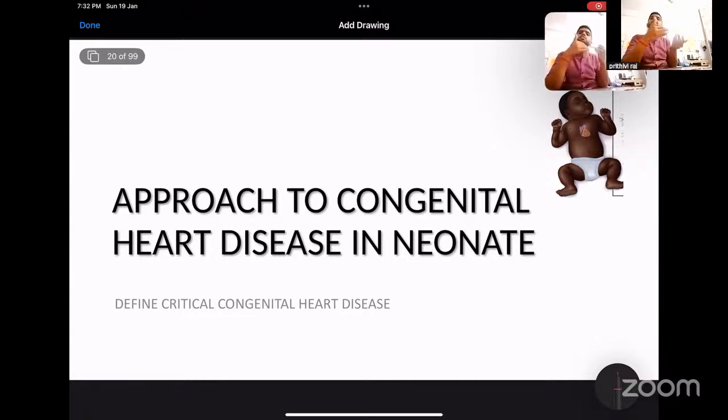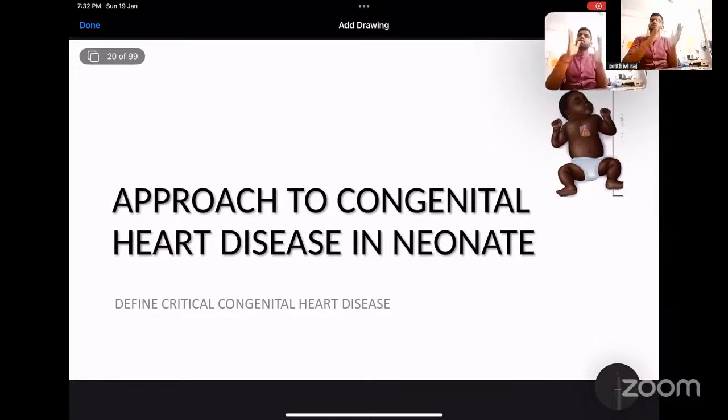And how can a child present with congenital heart disease? Either the child may be cyanosed, or the child may present as shock. Or the child will be pink, but will have recurrent respiratory tract infections. So these are the three ways by which congenital heart disease will present in a neonate. In the labor room how they will present, and in the emergency how they will present, are two different scenarios.